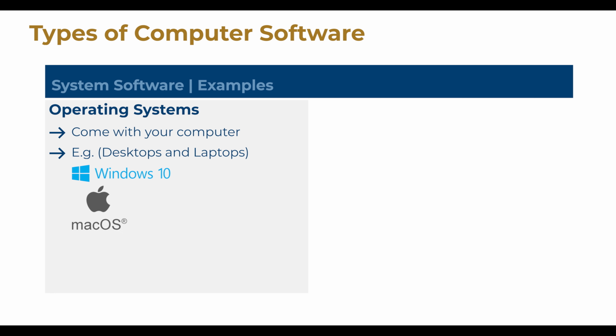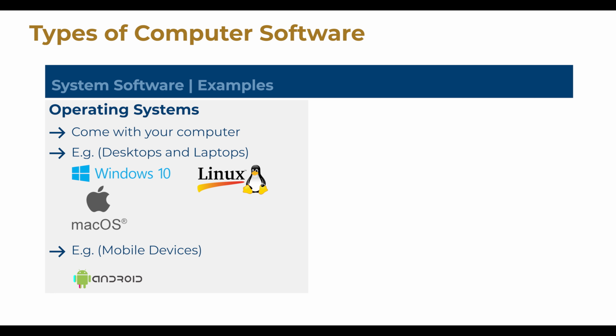macOS from Apple. It can be found only on Apple laptops and desktops. Linux, the grandfather of operating systems. In recent times, it is only favored by advanced computer users, even though it is as easy to use as macOS and Windows. For mobile devices like your smartphones and tablets, there are two main operating systems.